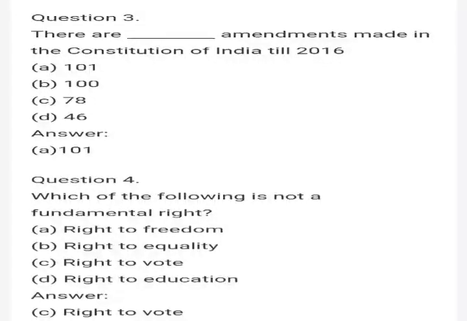We have already discussed that there are nearly 101 amendments made in the Constitution of India. The fourth question: which is not a fundamental right? Yes, the correct answer is right to vote. What are the remaining fundamental rights? Right to equality, right to freedom, right against exploitation, right to freedom of religion, cultural and educational rights, and right to constitutional remedies. These are all the fundamental rights we follow in our country.